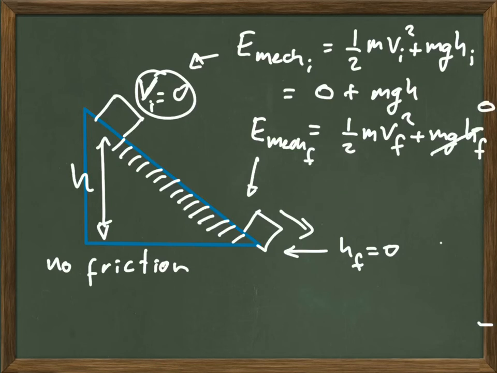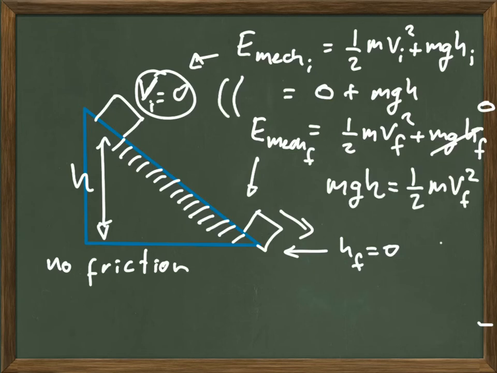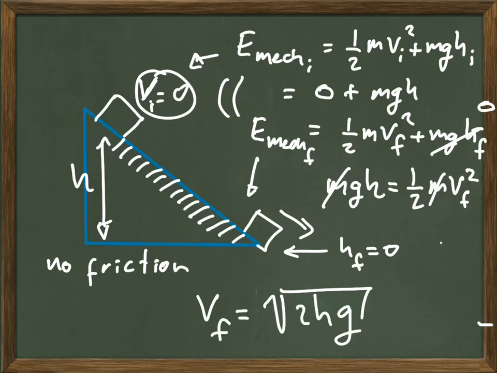So it's a 0 for mgh final, and we set initial mechanical energy equal to mechanical energy at the end, which results in mgh equals 1/2 m v final squared. You probably remember that this is exactly the same equation that we got before, and the final velocity is the square root of 2hg. So we have gotten the exact same answer for the velocity of the block at the bottom.